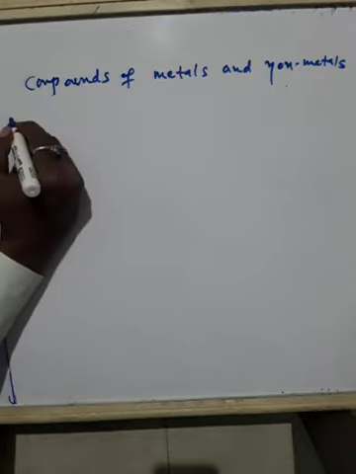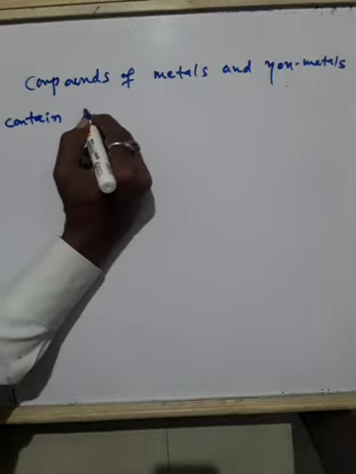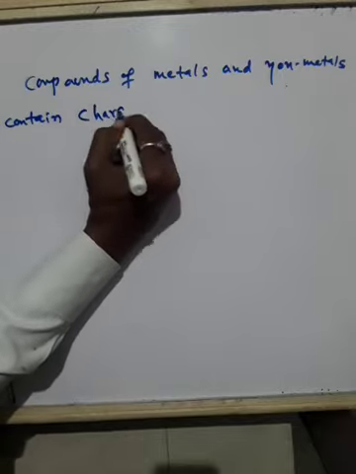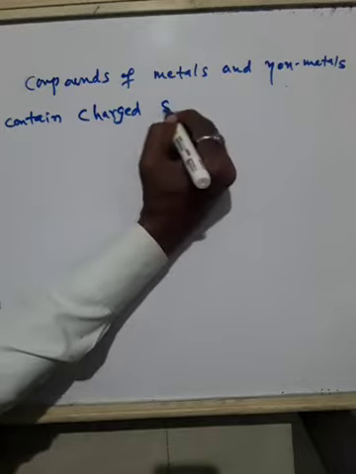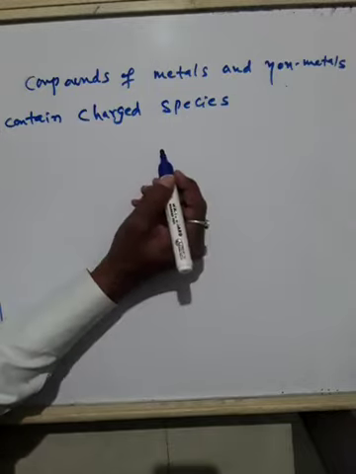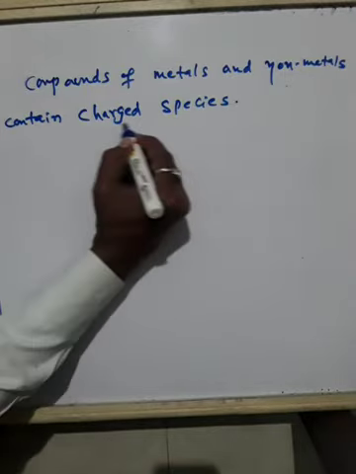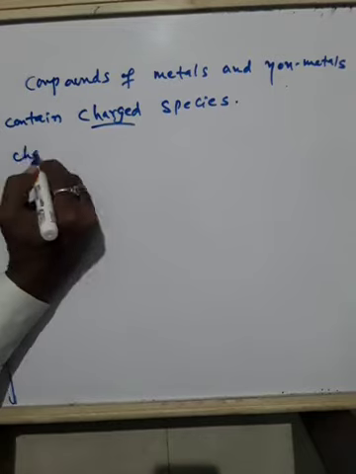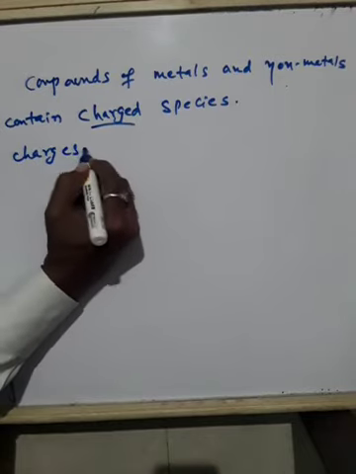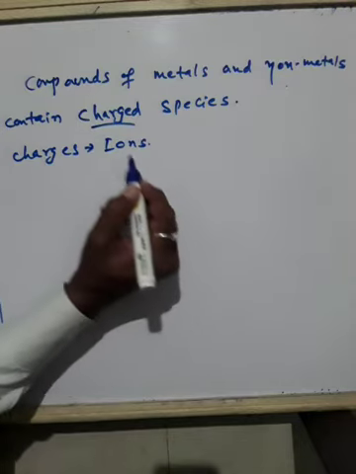They contain charged species, or charged particles, you can say. These charges are known as ions.